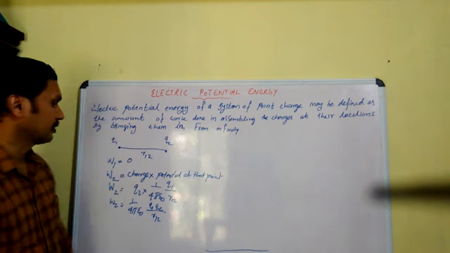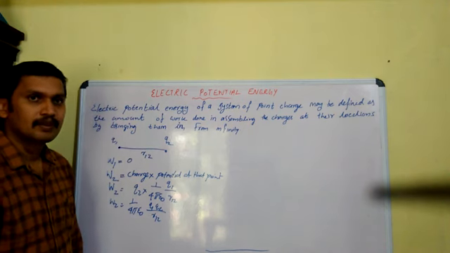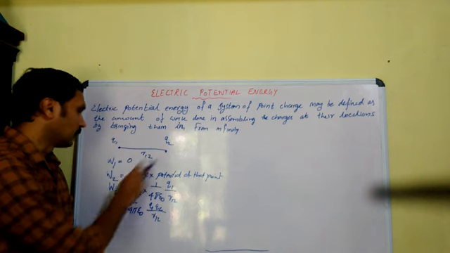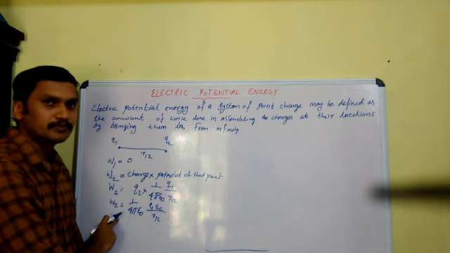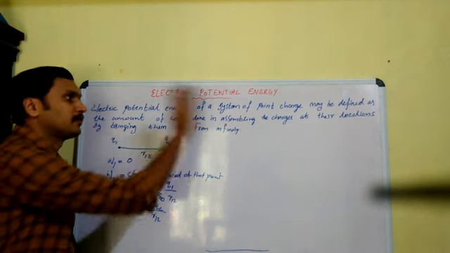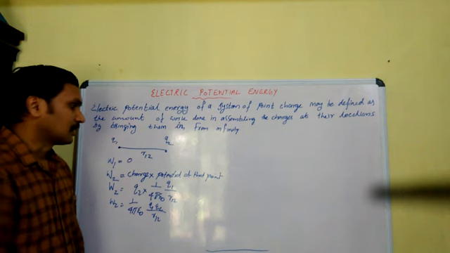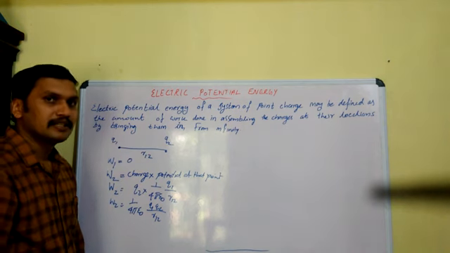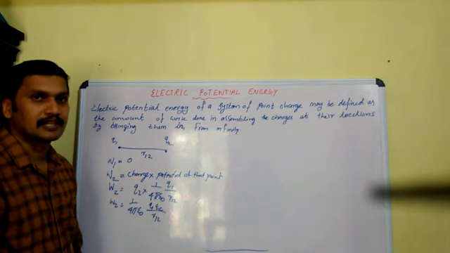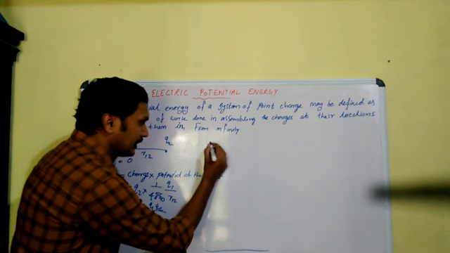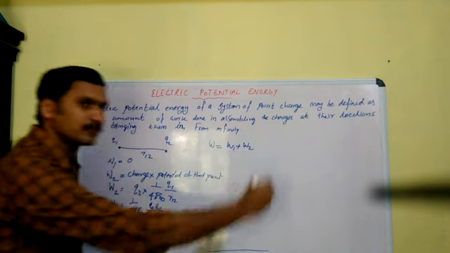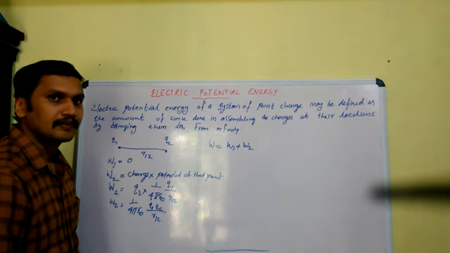This is the work required to bring Q2. Now we calculate what is the work required to bring Q1 and what is the work for bringing Q2, W1 and W2. Now by definition of potential energy, the total work done to assemble these charges will be stored as potential energy. That is, the total work done is equal to what? Total work done is equal to W1 plus W2.